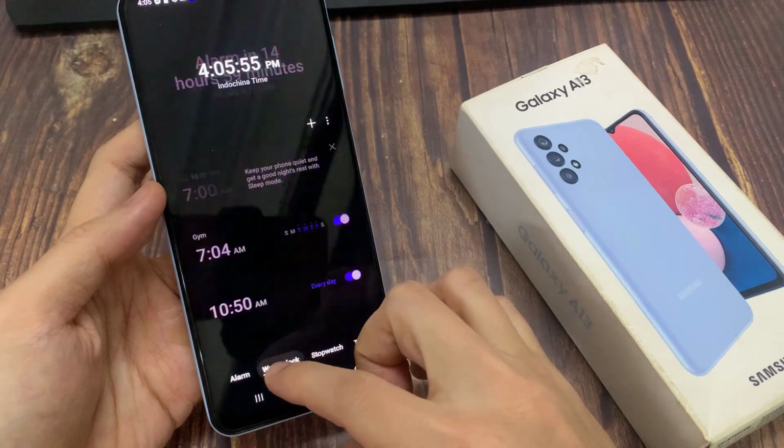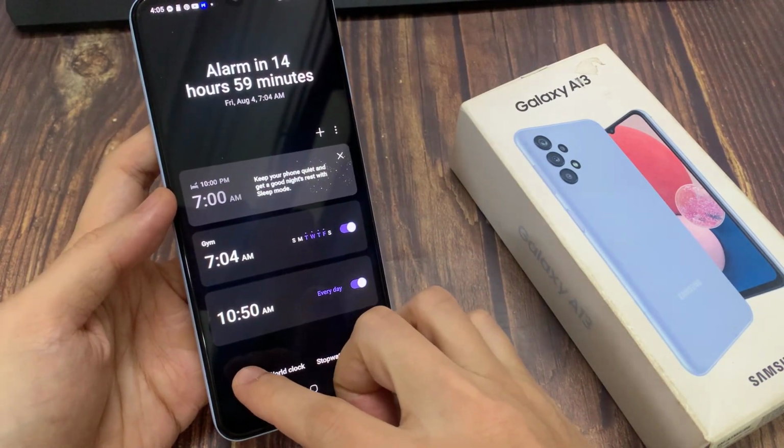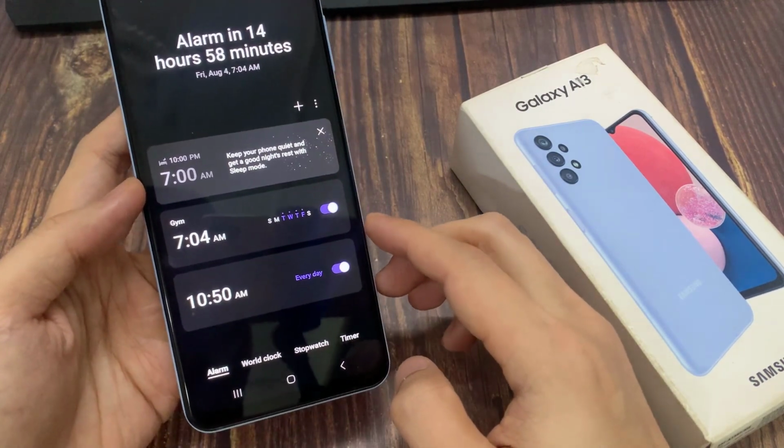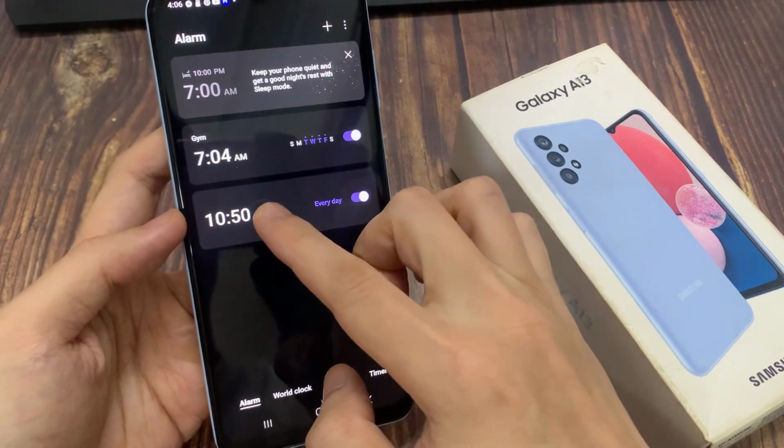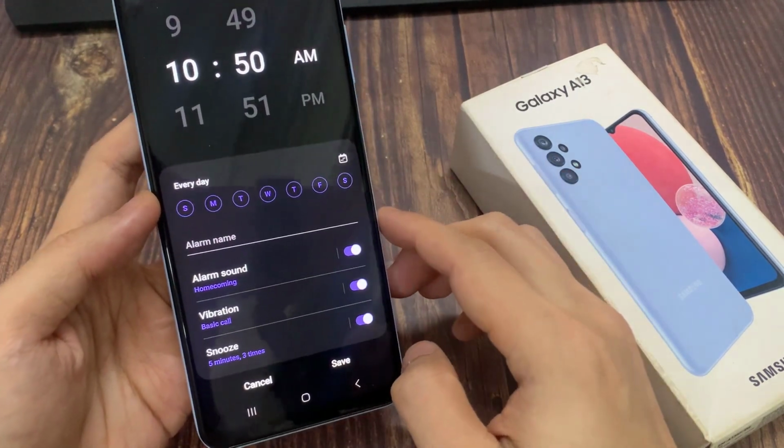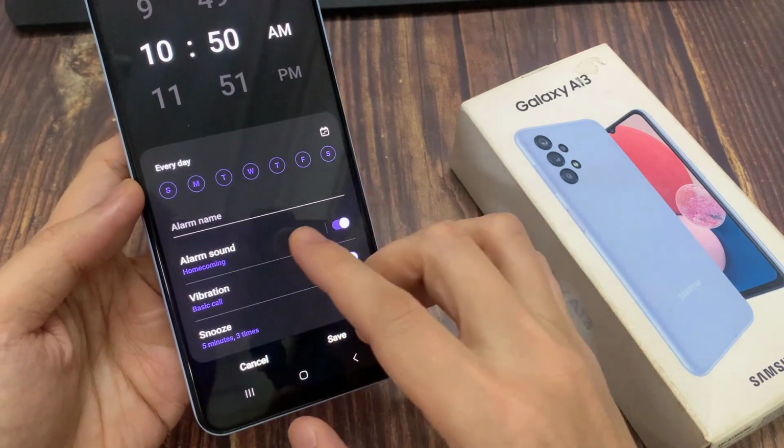Next, we go back to the clock home page. And in here, tap on the alarm tab at the bottom. Then in here, you want to open up the alarm clock that you want to use. And then, tap on alarm sound.